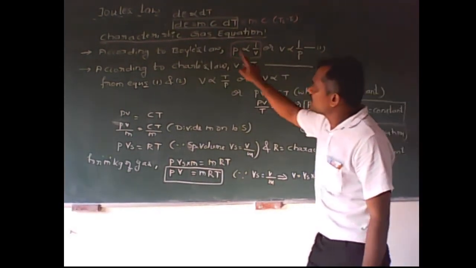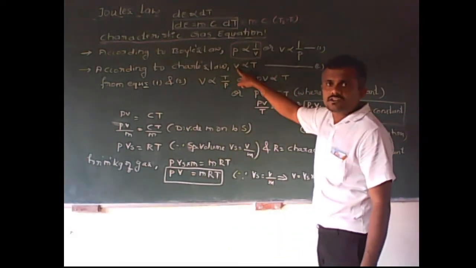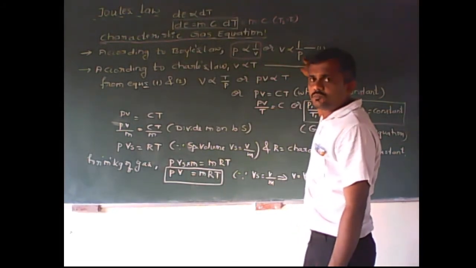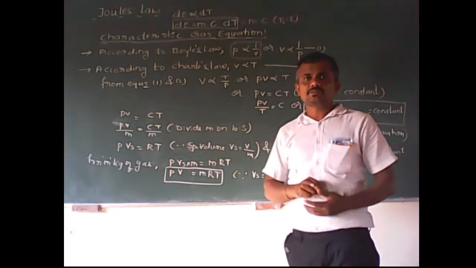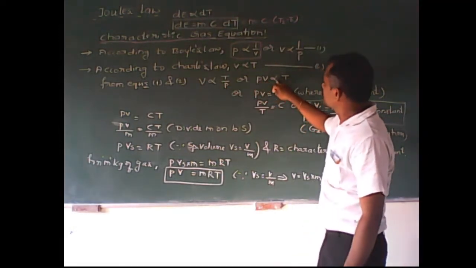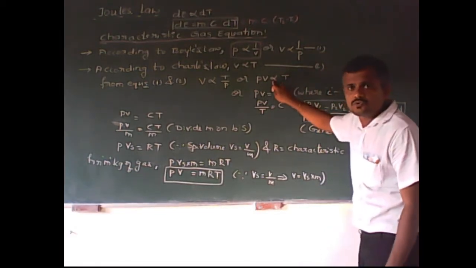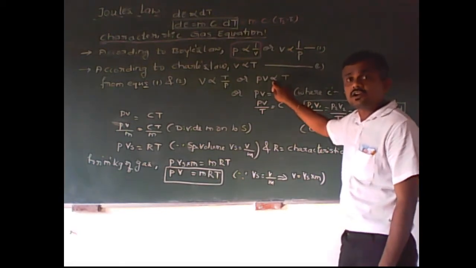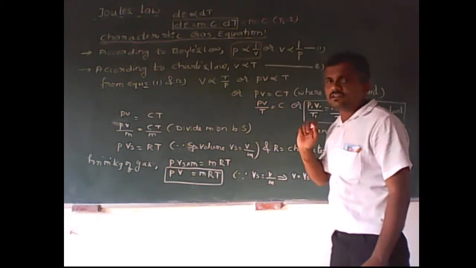Understood? So from equations 1 and 2, what do we get? Look at this. Volume is directly proportional to T, and volume is directly proportional to 1 by P, so I can write volume is proportional to T by P, or otherwise PV is proportional to T. If you want to remove the proportionality, you have to bring in a constant.